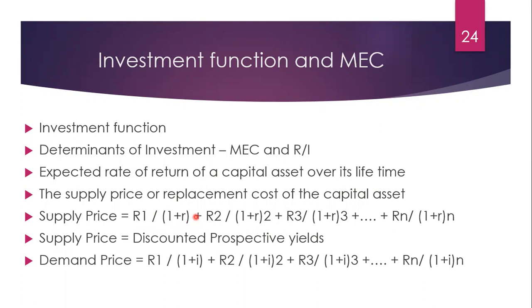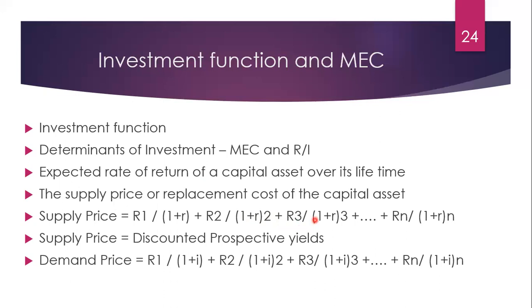It is working as rate of discount raised to 1 for first year when you calculate, plus R2, returns which will be generated for second year, expected returns. Divide this by 1 plus r raised to 2. Again in same way, discounted by MEC. For second year when you are doing, you have to say raised to 2.